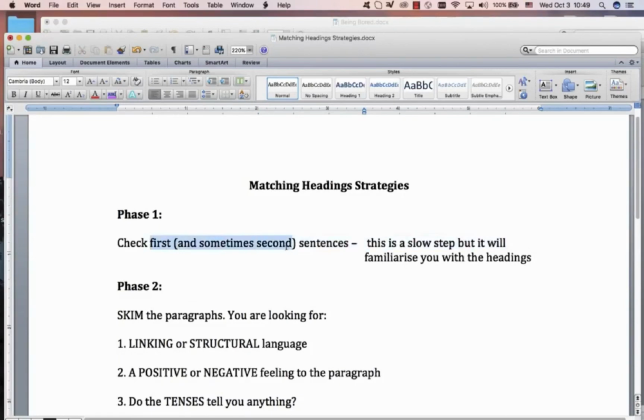You need to develop a feeling for when you should focus in this first phase on the first sentence, and when you see that the first sentence is completely useless and you need to go to the second sentence as well. The 2 ways that we've seen are big paragraphs, probably first and second sentence, and the style of the writer. Maybe his first sentences are just meaningless, and then you will need to use the second one. So for phase 1, for this matching headings, we're going to check first and second sentences.